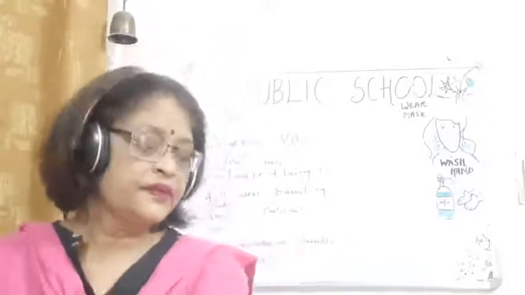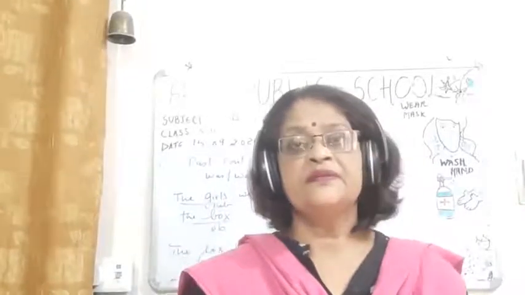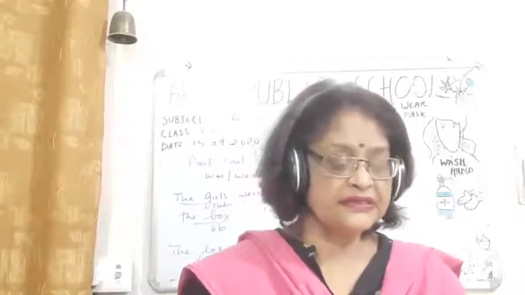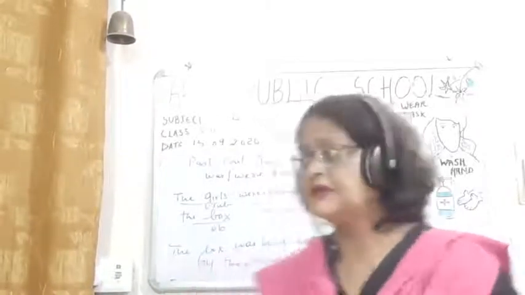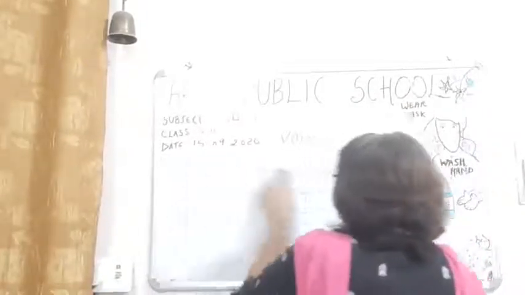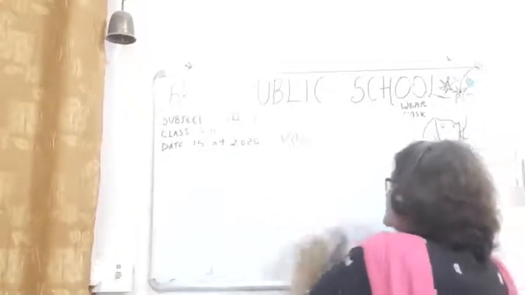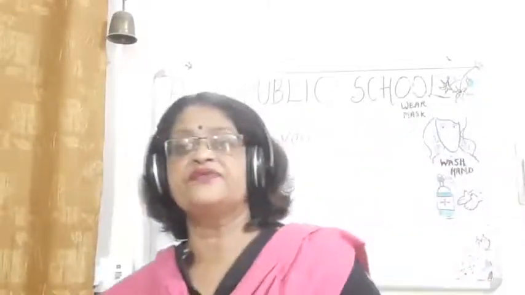Okay. Now, I would like to start with the present perfect tense. Children, what is the formula for present perfect tense? It is has or have plus third form of the verb.